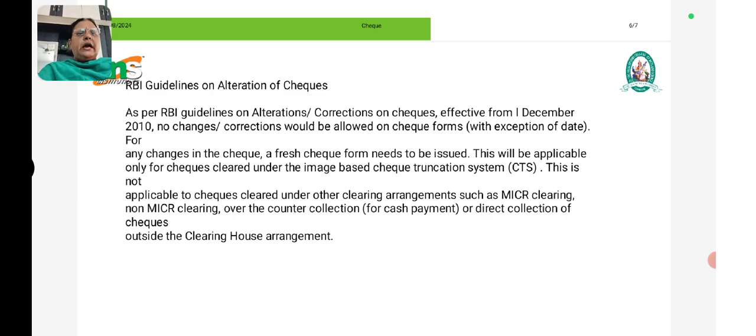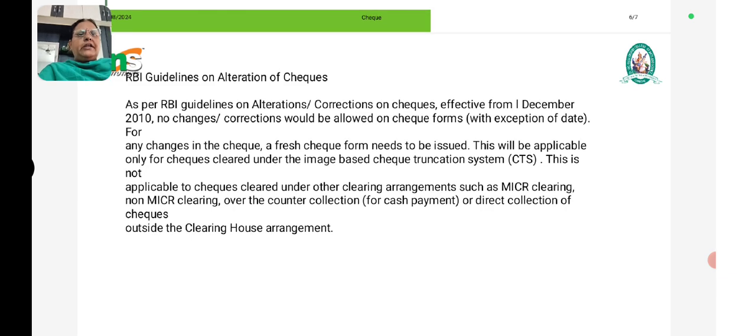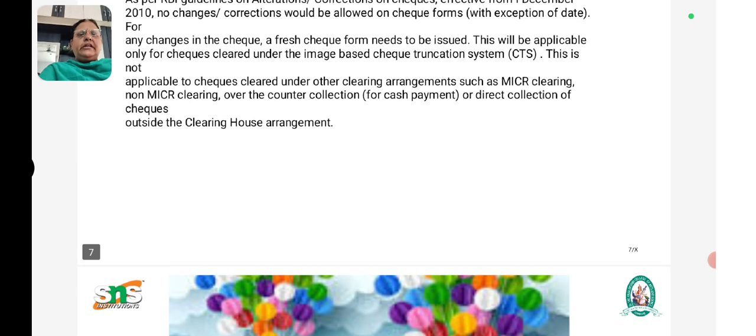This will be applicable only for checks cleared under the image based check truncation system, that is CTS. This is not applicable to checks cleared under other clearing arrangements such as MICR clearing, over the counter clearing for cash payment, or direct collection of checks outside the clearing.